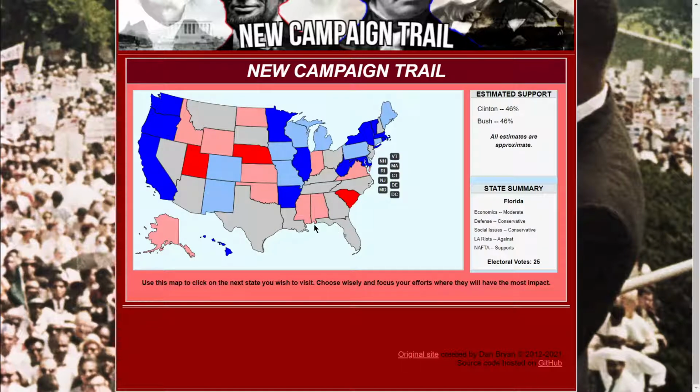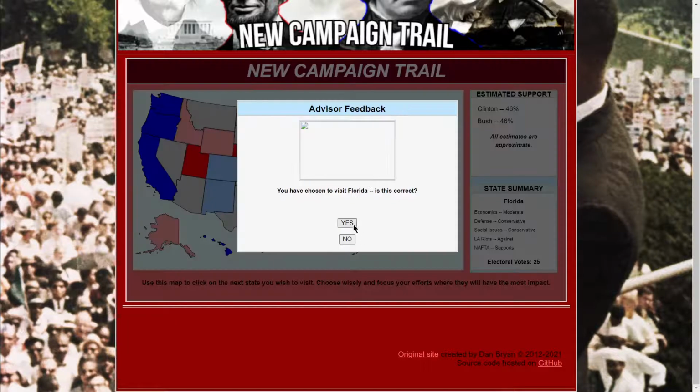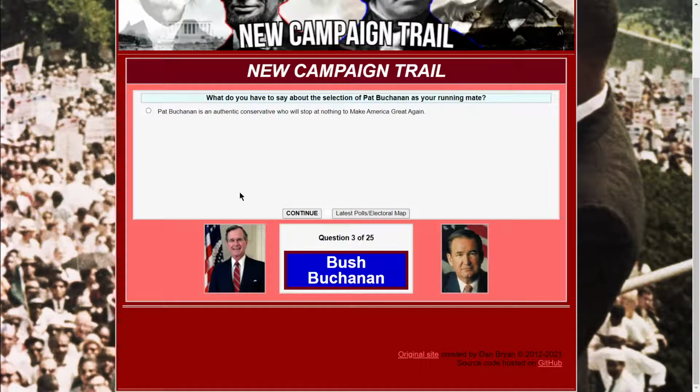So all of these states, from the helmet to the toe here, Clinton is leading by a good amount, and we are losing by a lot, honestly. And if you look at a swing state such as Florida, we are more or less tied. So we're going to go to Florida anyway and see what's going on here.